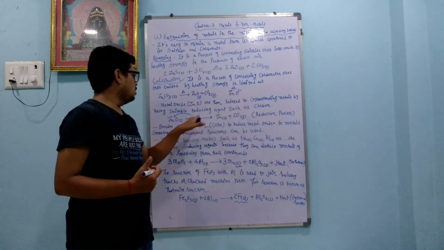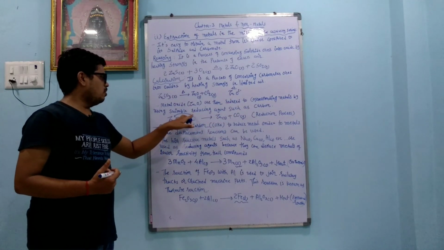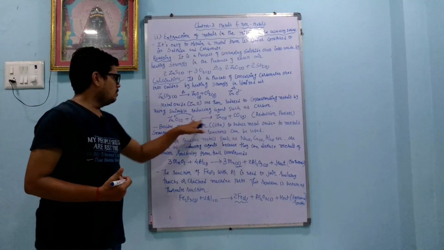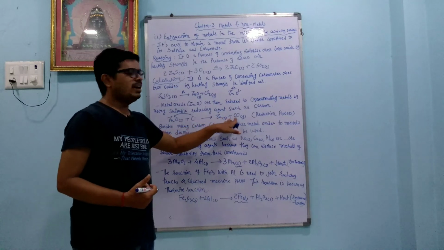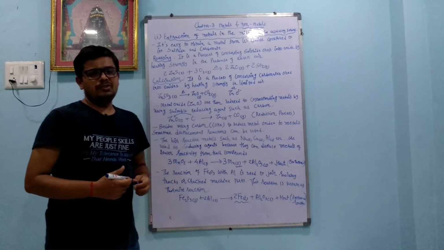Carbon has 4 electrons in the outermost orbit, so one pair of electrons is given to zinc, and because of that reason zinc is separated, plus carbon and oxygen combine and we get carbon monoxide. Okay, this is the example of a reduction process.